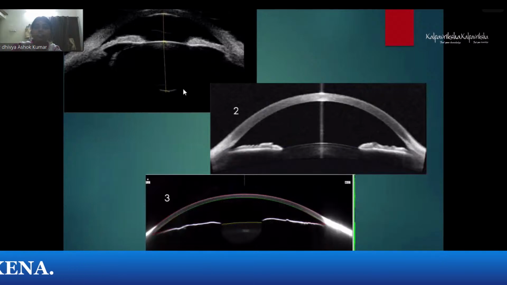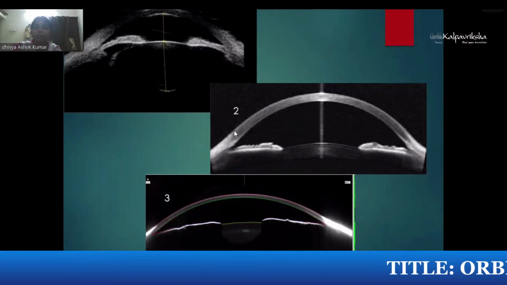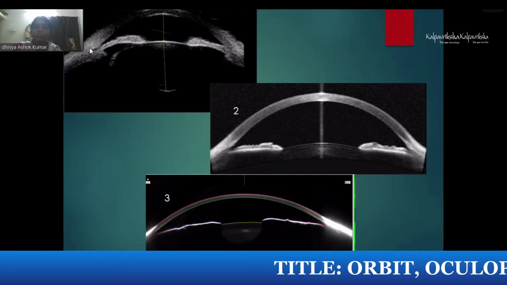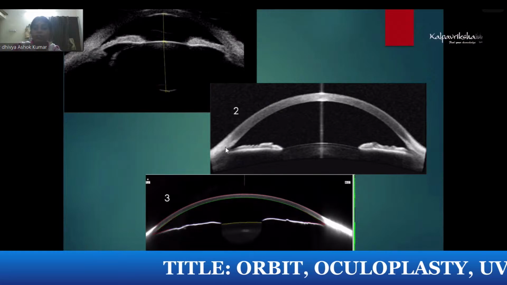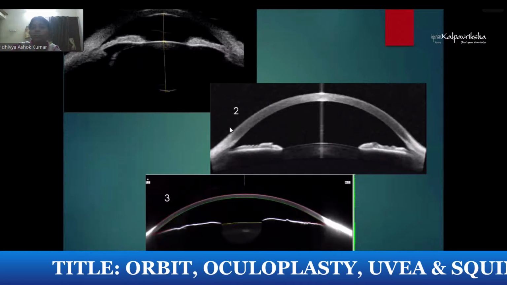And here you can see 3 pictures. The first one is the UBM, the second is the anterior segment OCT. And UBM advantages, you can see the ciliary body. Here you cannot see it. So that is the disadvantage of the anterior segment OCT.